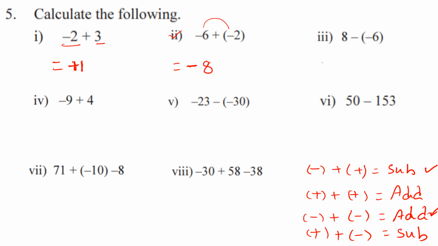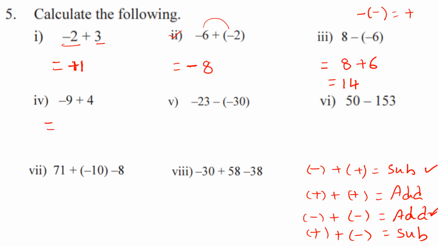Let us see now the third question, that is 8 minus of minus 6. So already we know that minus of minus, we should take as plus. Okay, minus of minus, we take it as plus. So write that 8 minus of minus 6 becomes 8 plus 6, that is 14. Understand? Now look at that.